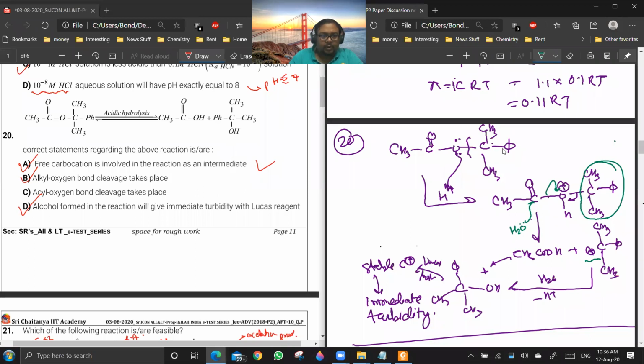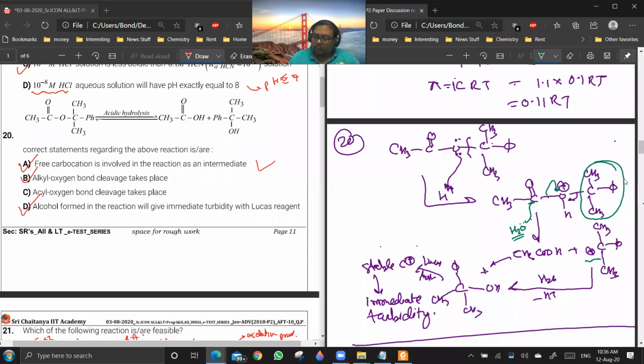Are you getting my point? Yes or no? Because H2O is a poor nucleophile, its attack on the carbonyl carbon will be very slow. That is why this reaction is an equilibrium reaction. In that much time, this will leave if it can form a stable carbocation. Are you getting a point? Yes or no?